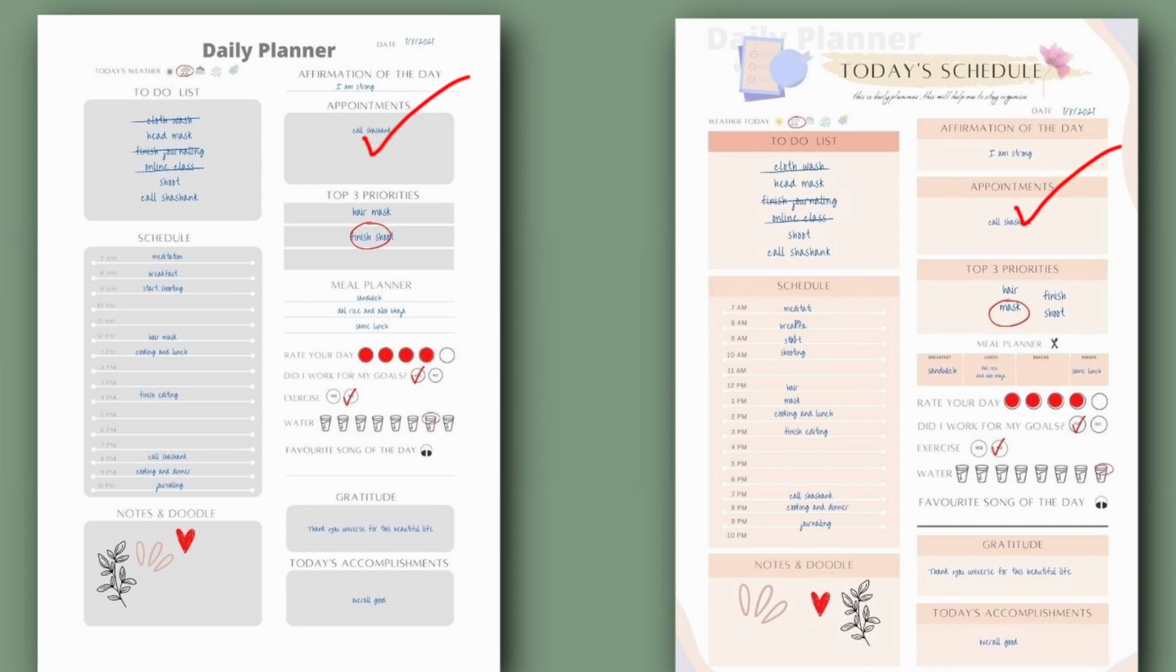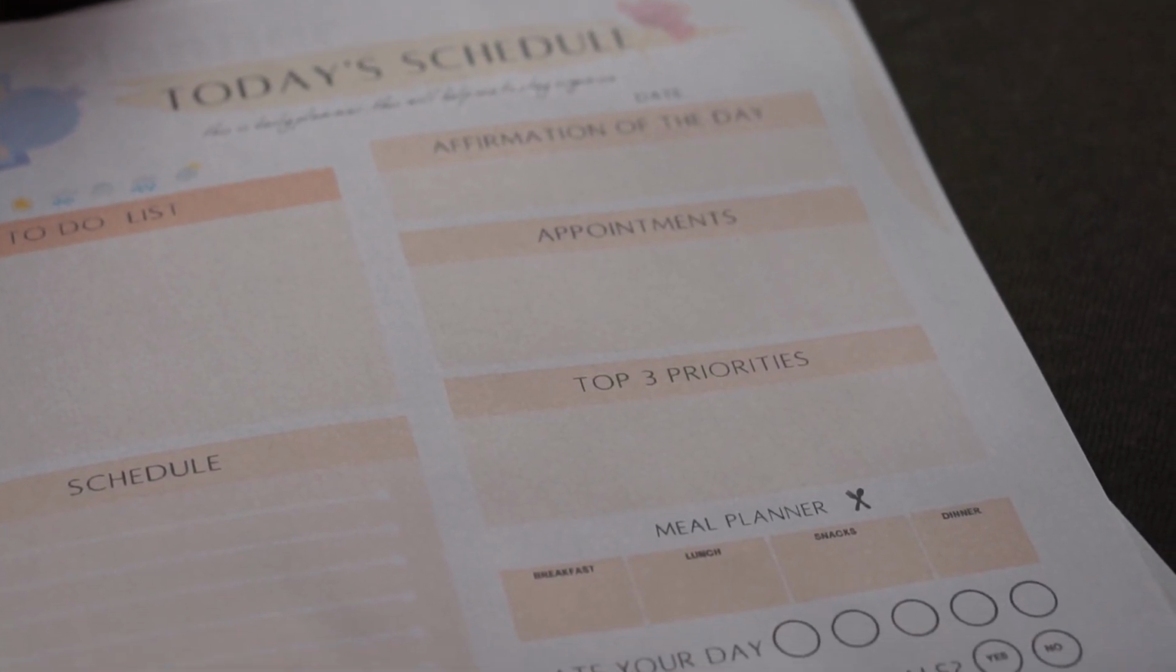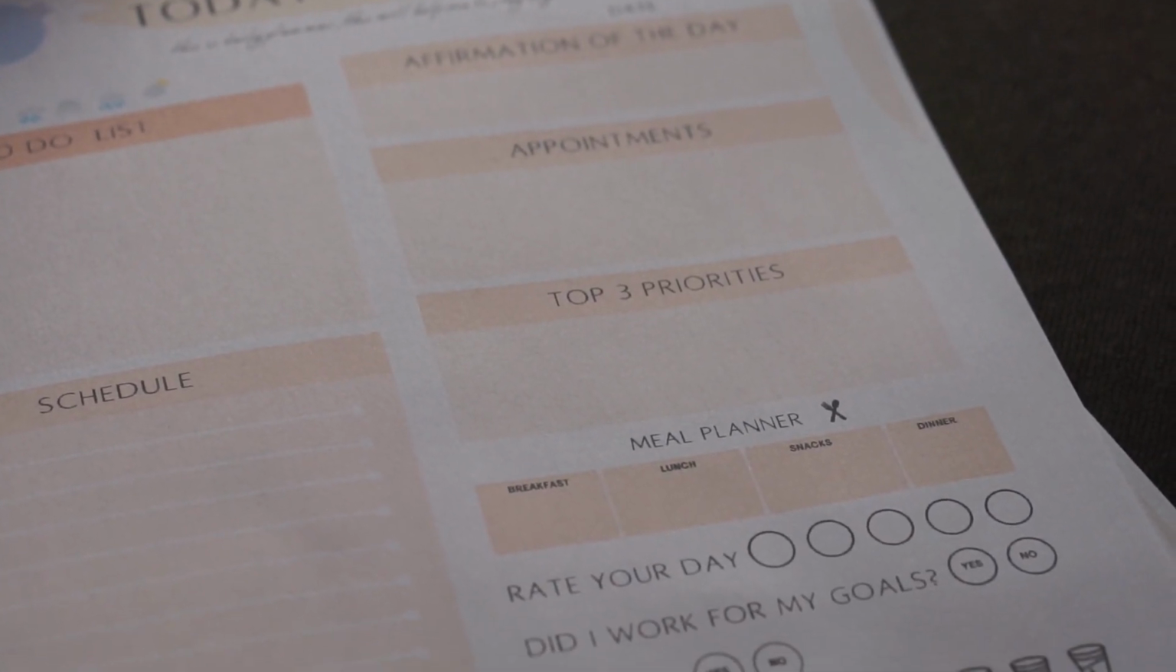Next thing you will see is appointments. You are going to write that day's appointments. Then top 3 priorities. Mainly you are going to write the top 3 tasks you want to finish that day. Then meal planner, you can write whatever you are going to cook that day.